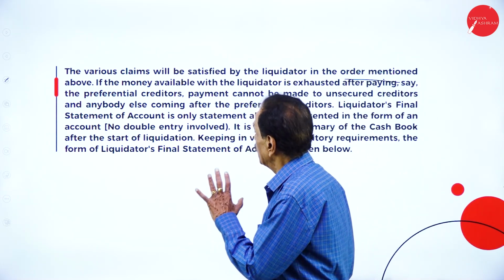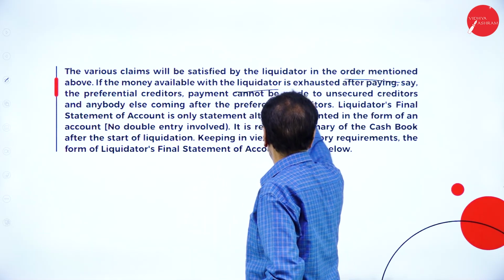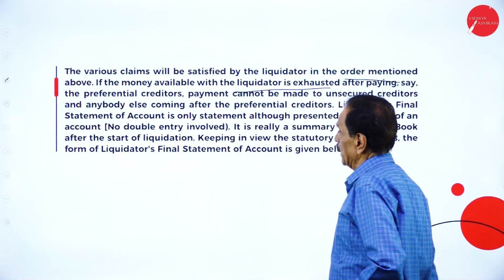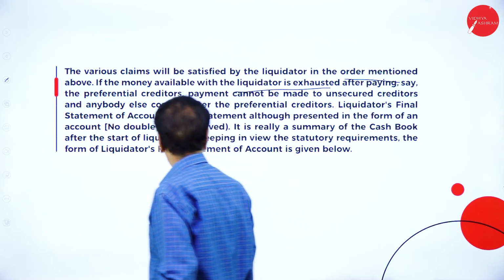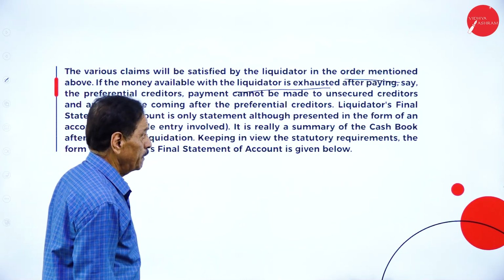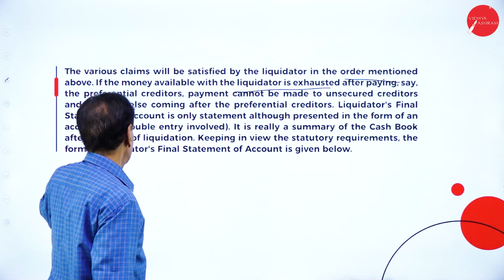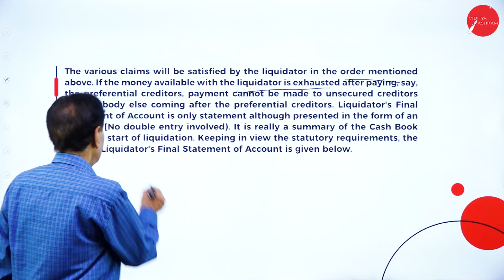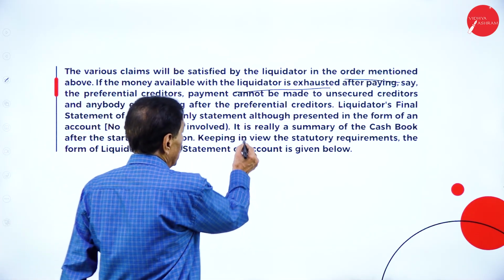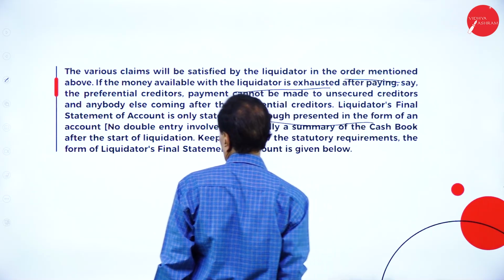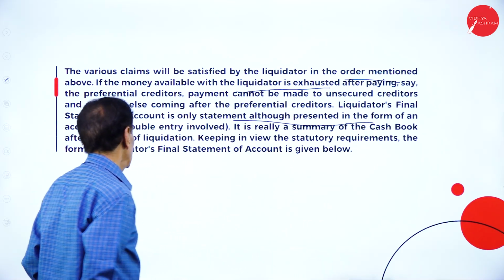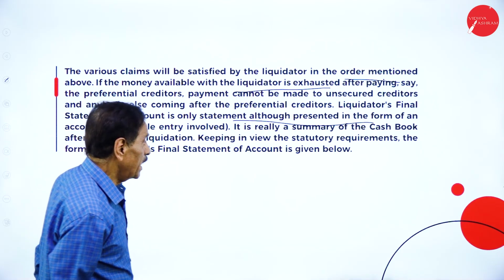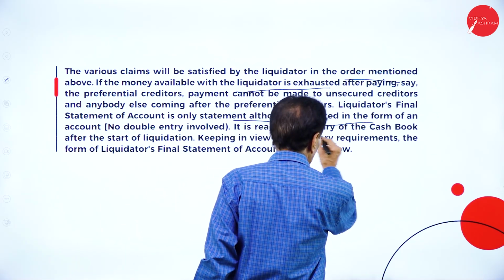If the money available with the liquidator is exhausted after paying, say, preferential creditors, payment cannot be made to unsecured creditors or anybody else coming after the preferential creditors. The liquidator's final statement is only a statement. Although it is presented in the form of an account, no double entry is involved. It is really a summary of the cash book.